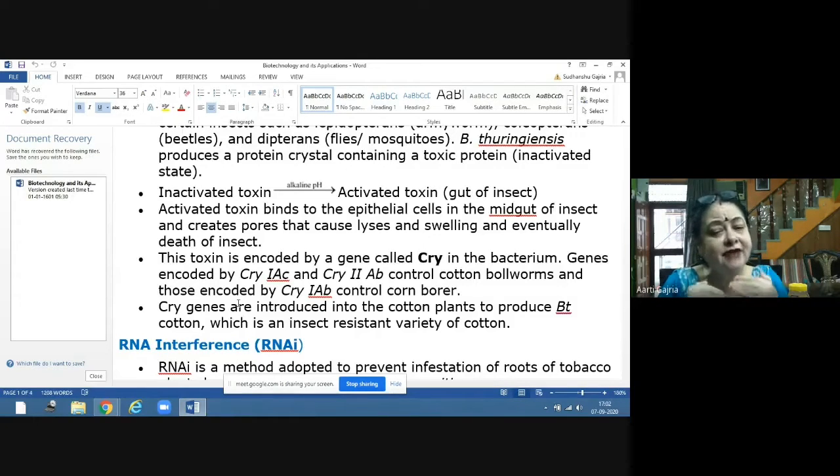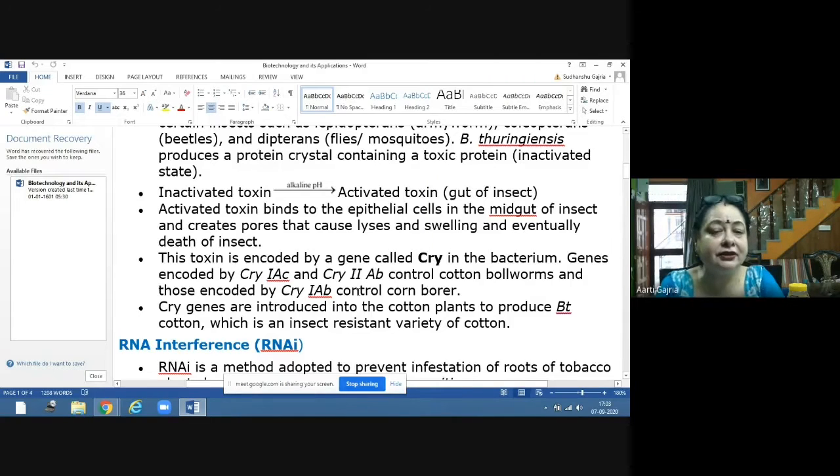We are using this BT cotton since 2002. So for the last many years we are practicing this, and we are making our cotton BT cotton. So in that cotton we don't have to spray any insecticides. The insects themselves get killed by this genetically modified cotton plant, which is called BT cotton. So Cry1AC and Cry2AB control cotton bollworms, and those encoded by Cry1AB control the corn borer.